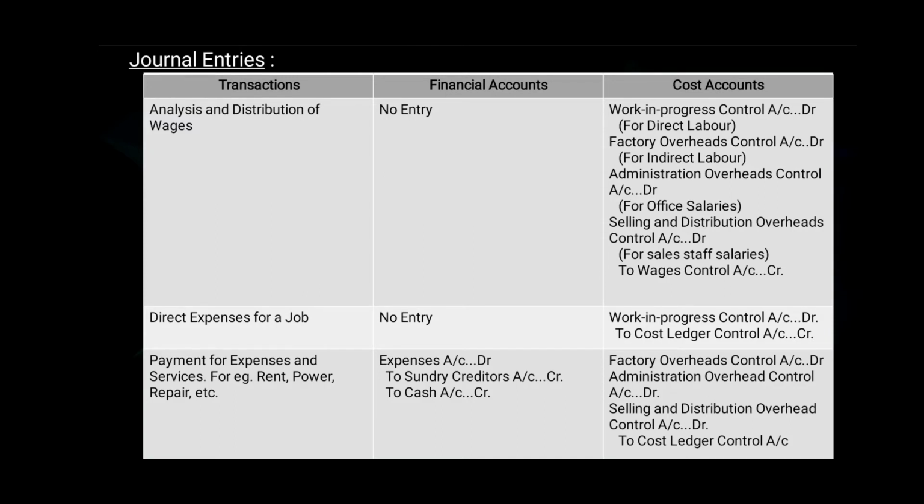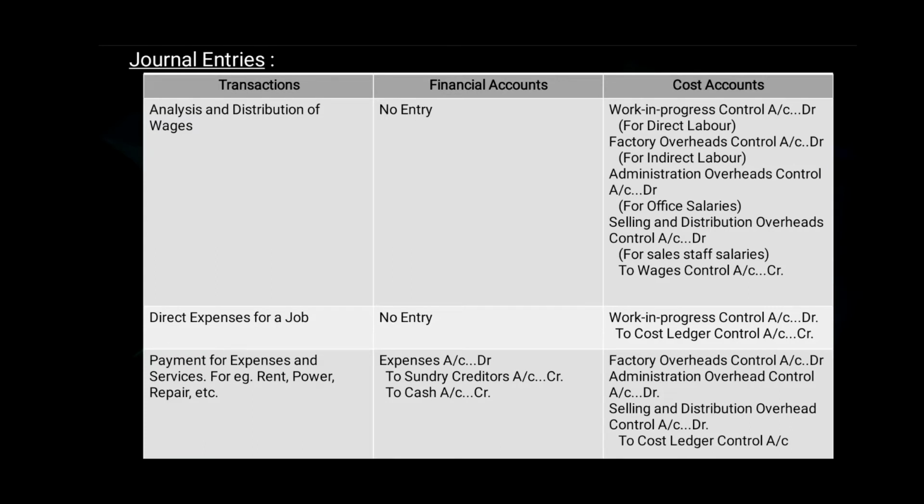16. Direct expenses for a job. In financial account there will be no entry. In cost account the journal entry will be work in progress control account debit to cost ledger control account.